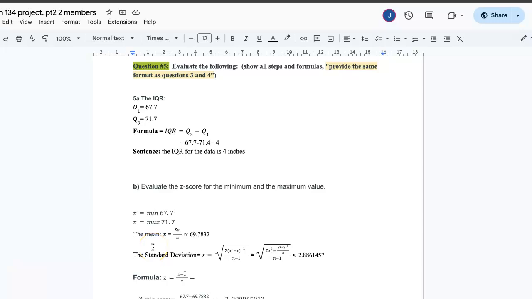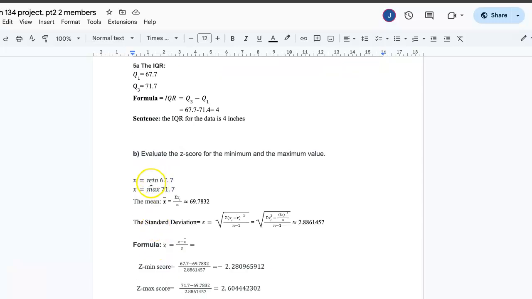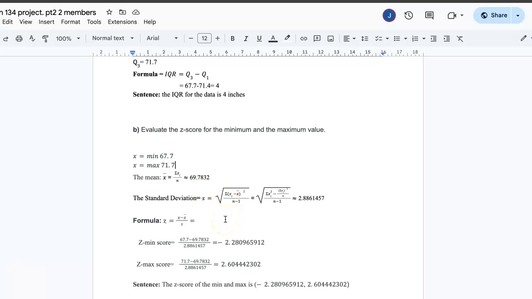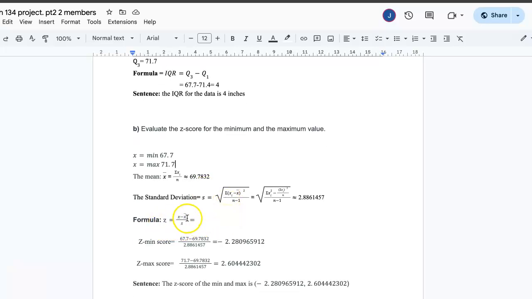Now, as we look back, we can see that our minimum value is 67.7 and our maximum value is 71.7. Now, we're going to have to use the mean and also the standard deviation to get the z-score. Here's the formula to get the z-score if you want to input this manually.